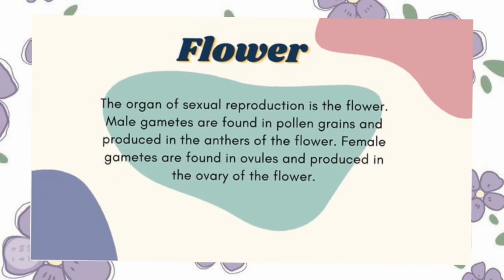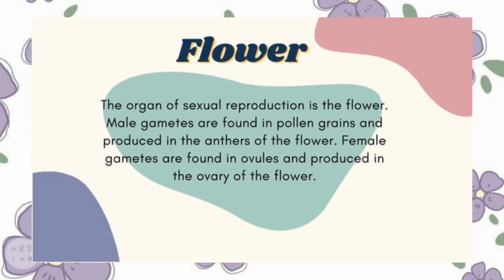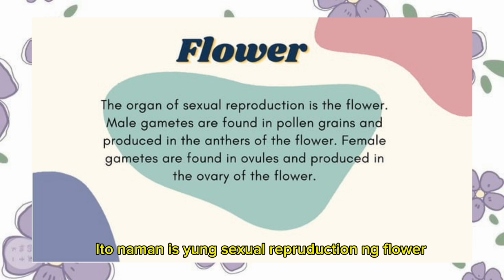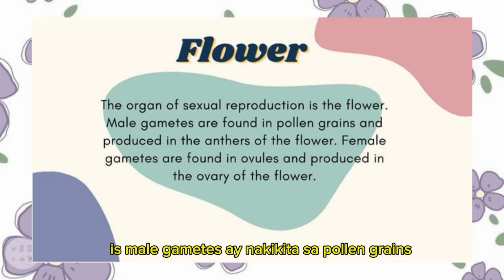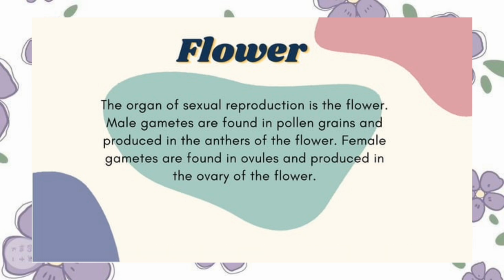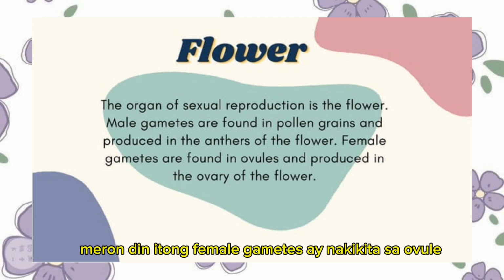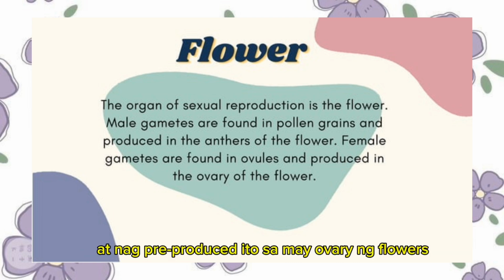Flowers. The organ of sexual reproduction is the flower. Male gametes are found in pollen grains and produced in the anther of the flower. Female gametes are found in ovules and produced in the ovary of the flower. Naman is yung sexual reproduction ng flower is male gametes na nakikita sa pollen grains at nagpupunta ito ng mga anther ng flowers. Ang female gametes naman ay nakikita sa ovule at nagproproduce ito ng ovary ng mga flowers.